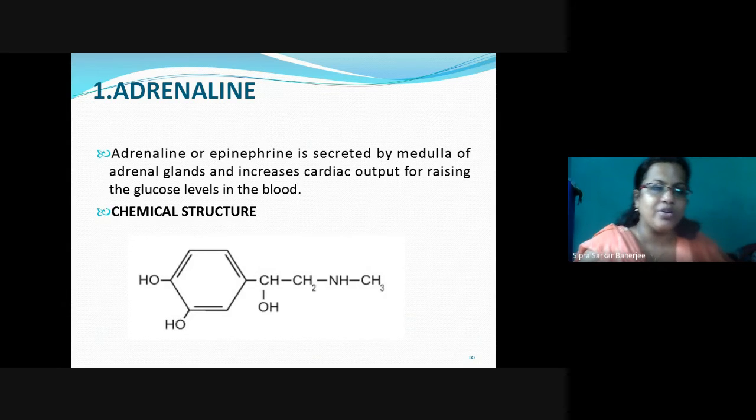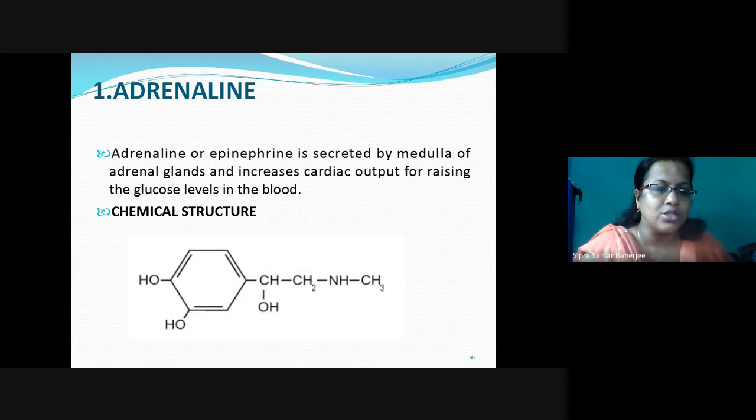Now coming to adrenaline. Adrenaline or epinephrine is secreted by the medulla of the adrenal glands and increases cardiac output and raises the glucose level in the blood. That means the drug is secreted by the adrenal medulla, and it will increase the cardiac output. And they will be helping the glucose, having the activity on the heart.